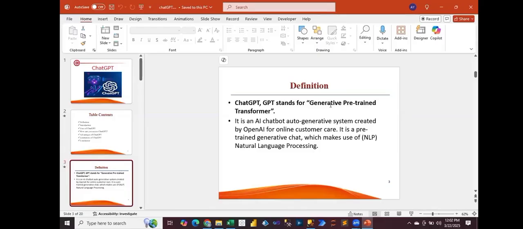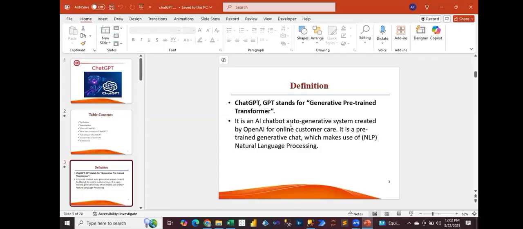So they have developed such a model that on a single platform, you can get the solution of all your queries. And this is not only trained on your technical skills, but it is developed on all kinds of skills. You can ask common questions, right? Mathematical questions, any kind of problem solving, if you want to hear back from ChatGPT, it is going to provide you the solutions. So this is Generative Pre-trained Transformer.